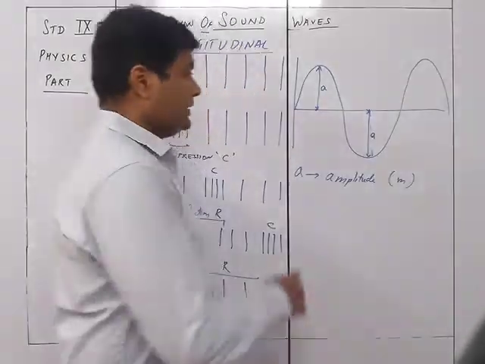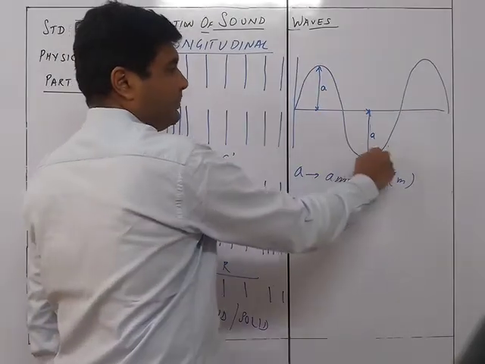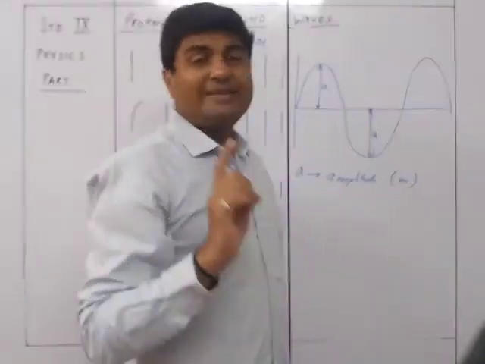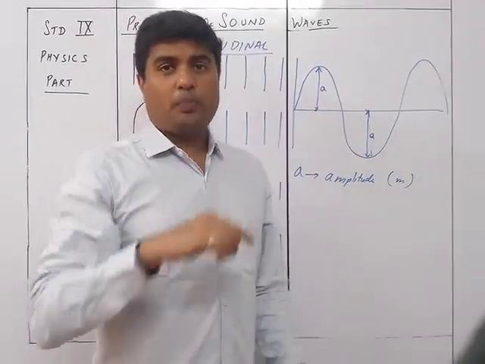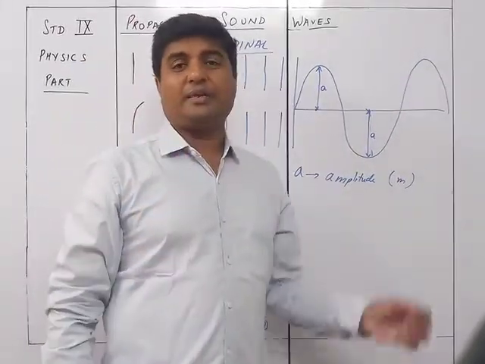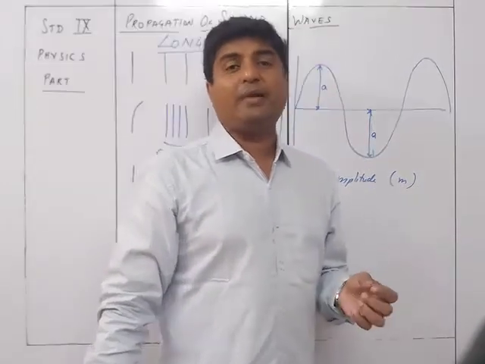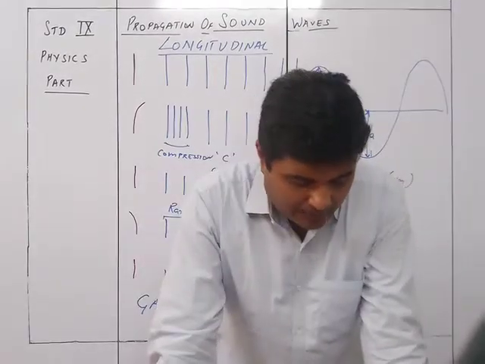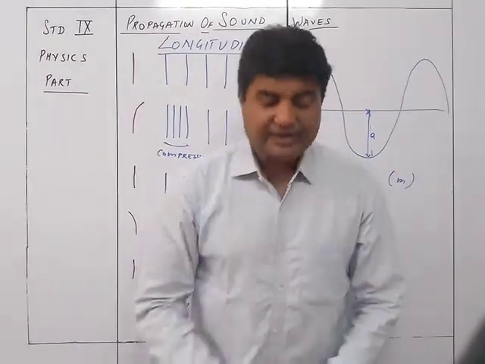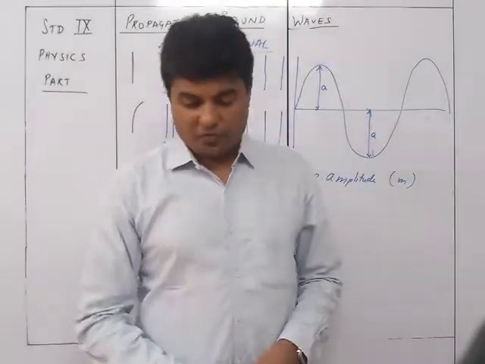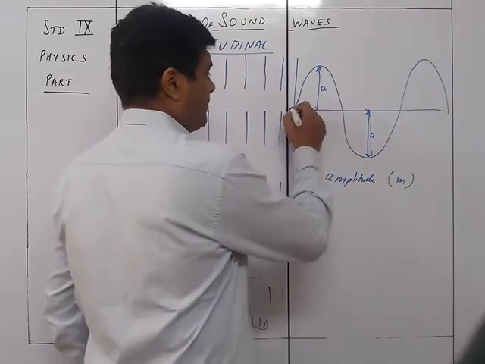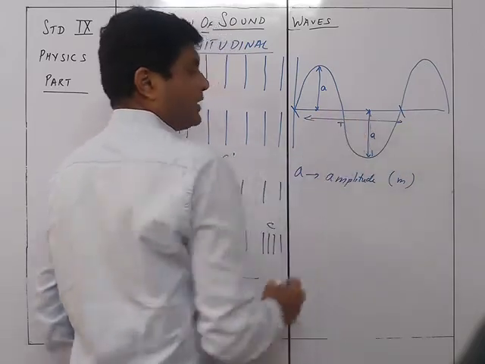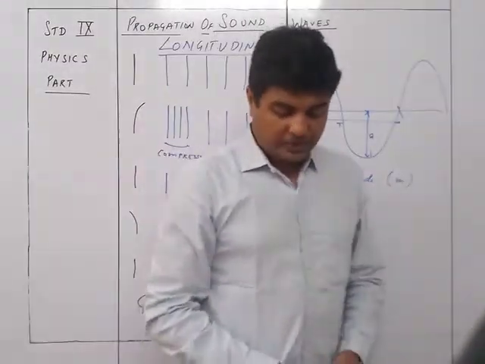The second is time period. Time period is from here to here, one crest and one trough, or from here to here. This is one wave. So the time taken by a particle of the medium to complete one vibration, the time taken to form one wave, is called the time period of the wave.